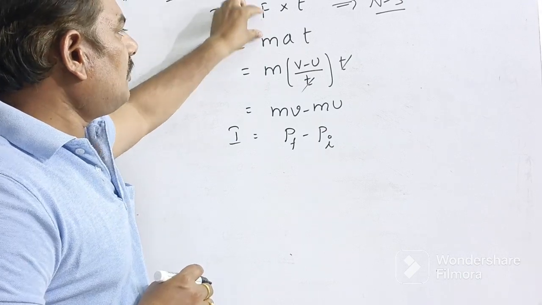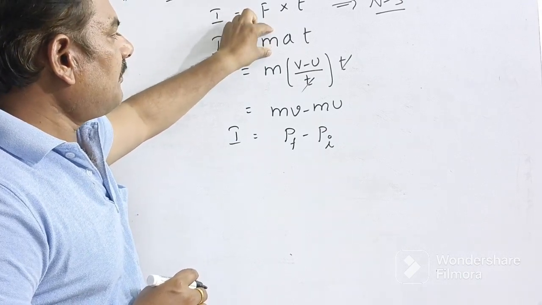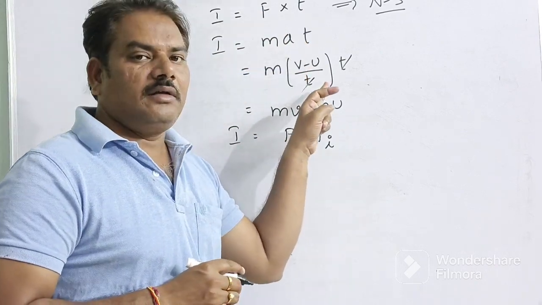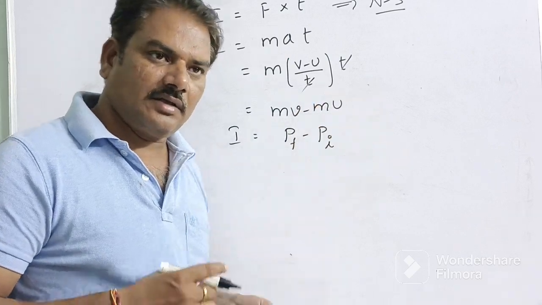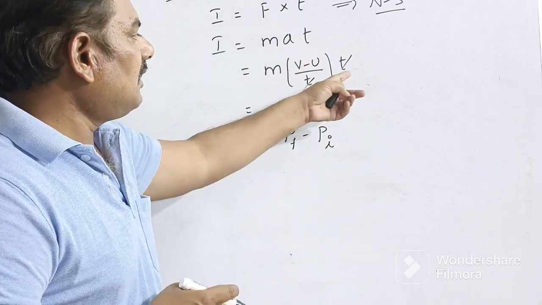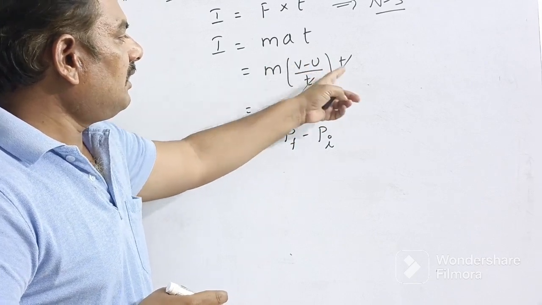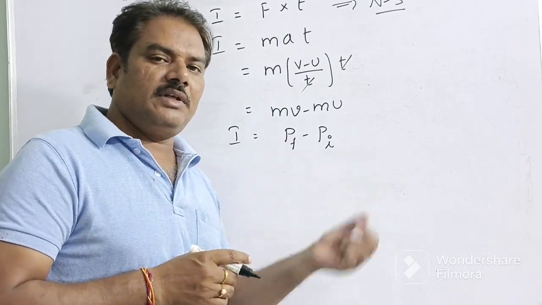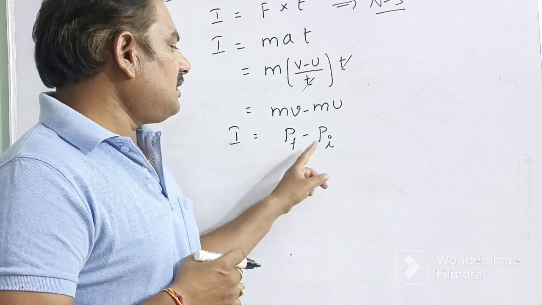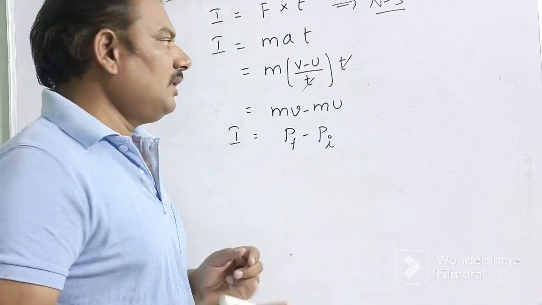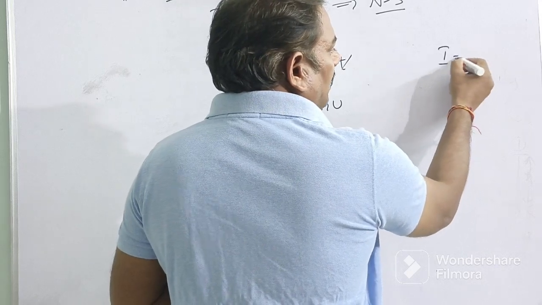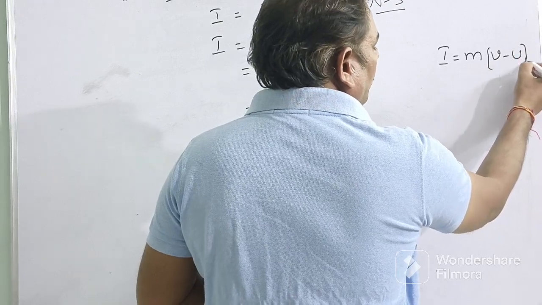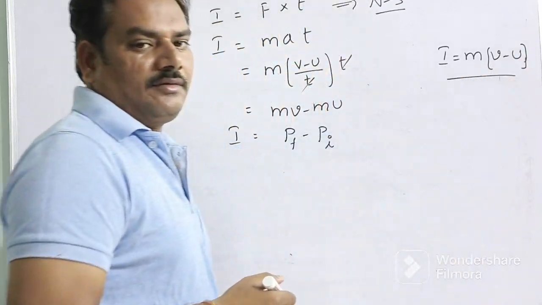We know F equal to ma according to Newton's law. F into t, that is mat, equals impulse. Acceleration is the rate of change of velocity, v minus u by t equals a. t cancels, so mv minus mu. mv means final linear momentum, mu means initial linear momentum. So the change in linear momentum is equal to impulse. The impulse formula is m of v minus u.